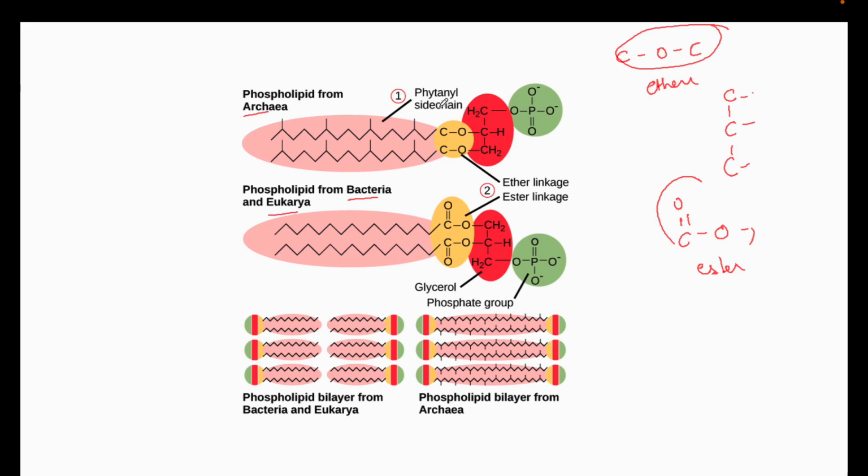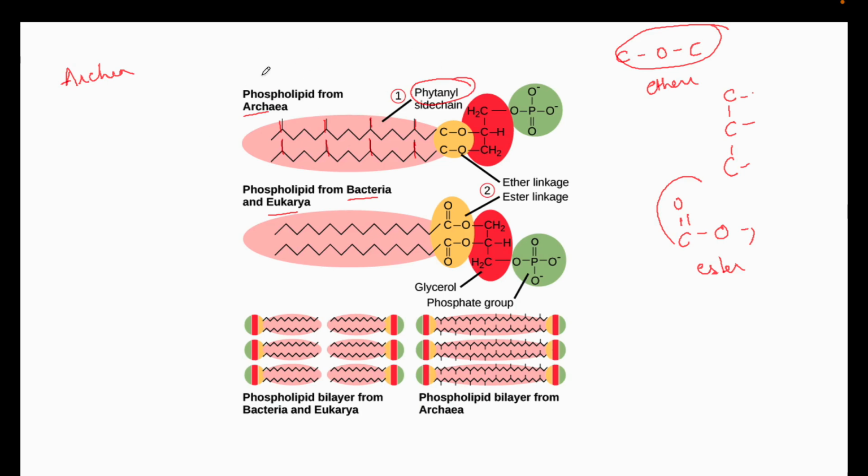Another important modification is phytanyl side chains. Okay, it has more alkyl groups, branched alkyl groups. So this branching of acyl chains is seen in the archaea. Why do they have this modification? As I mentioned, archaea are found in harsh conditions, like Methanococcus or Halobacterium, with high salt concentrations or high temperatures.